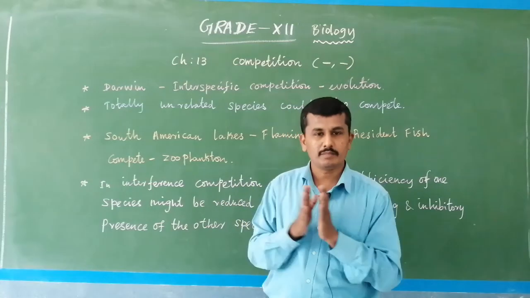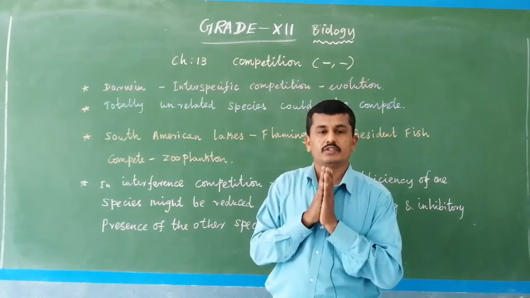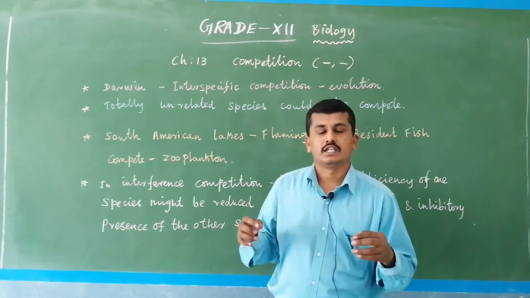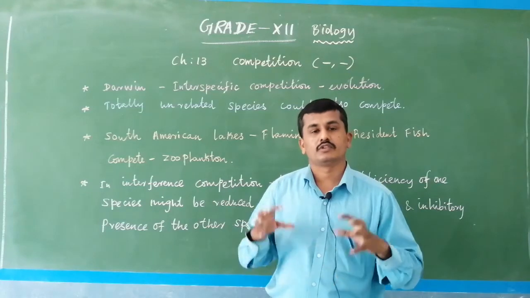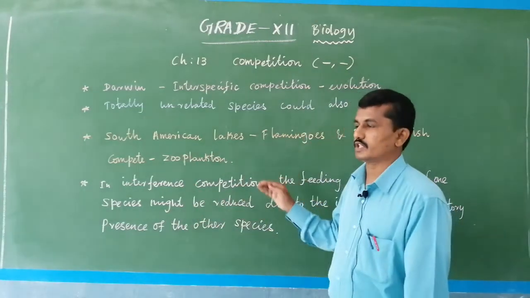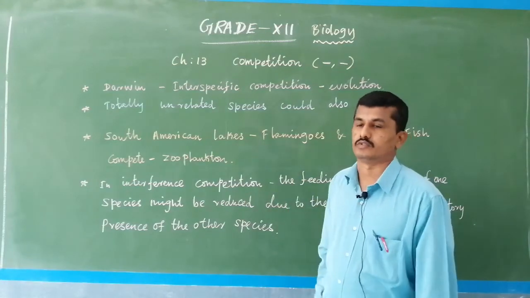So in competition, the species that has evolved more is the best, and between two unrelated species also competition takes place. This is actually the structure. I give some examples also. Okay.